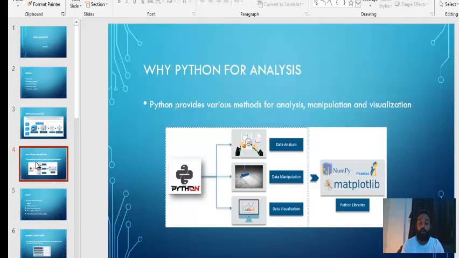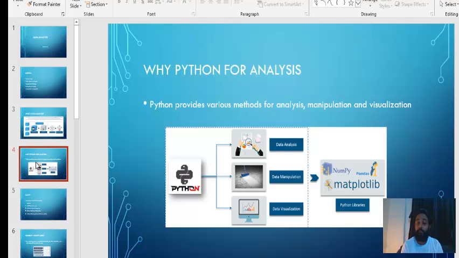What is the NumPy package used for? NumPy is mostly used for linear algebraic calculations and mathematical operations, and it stores data in the form of arrays, matrices, and 3D arrays. We'll see that. For data manipulation using Pandas, you read data from a CSV file and convert it into a data frame, which is essentially a table.